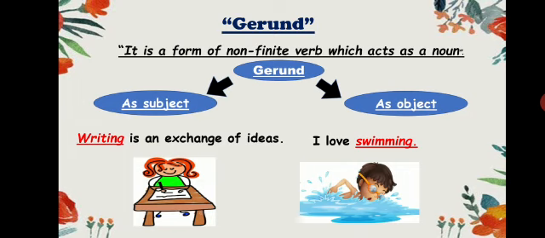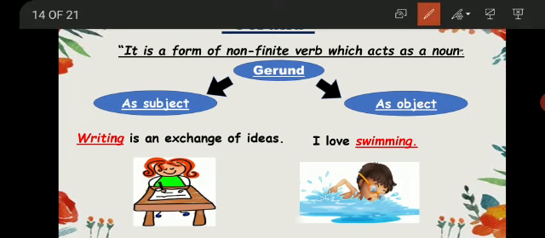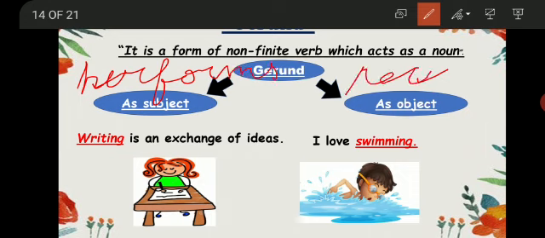Now, a verb can act as a noun in two manners. It can act as a subject, it can act as an object. Now here a question also arises: what is a subject? Yes, I told you earlier that the verb is an action, and the one who performs the action is called the subject. The one who performs the action is called the subject, and the one who receives the action is called an object. Now class, look at the two examples. Writing is an exchange of ideas.